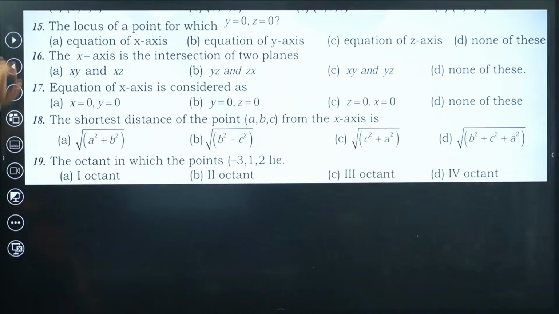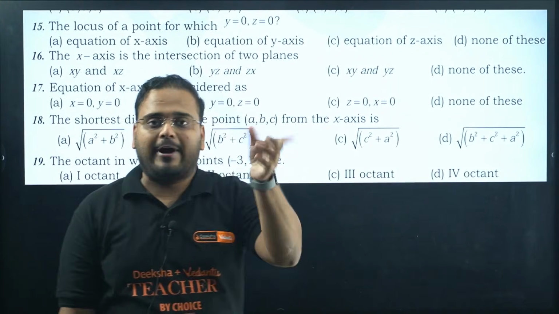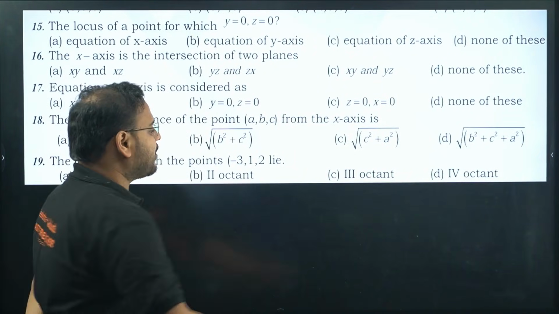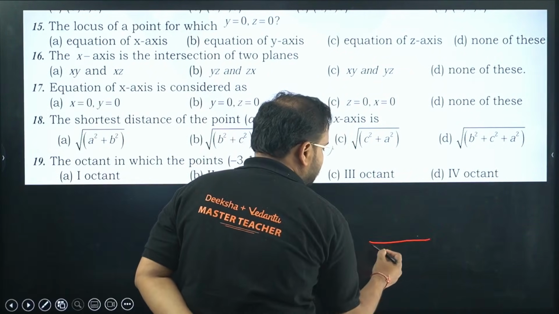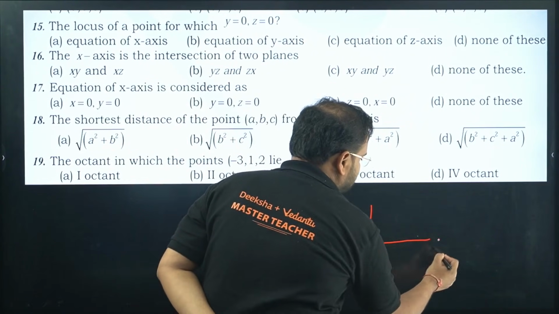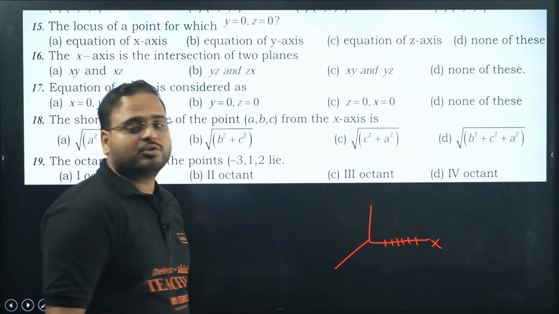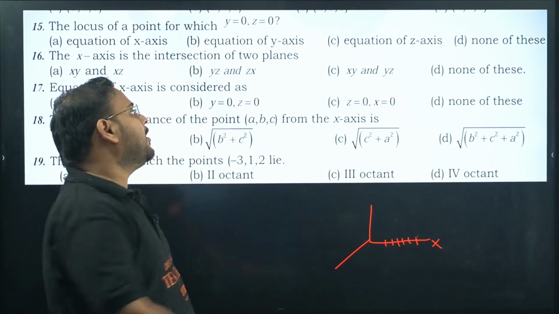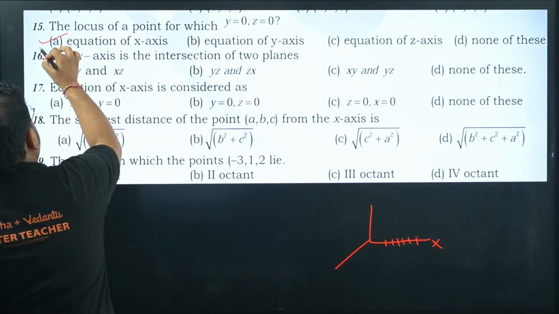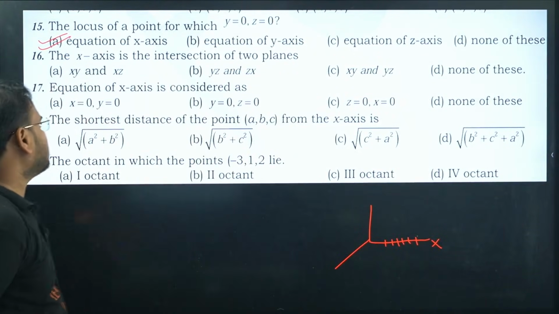Moving on. The locus of a point for which y and z are both 0. Where are y and z both 0? On the x-axis, sir. Yes, you are absolutely right. In this x-axis, every point will have y and z both 0. So the locus, the path of that point, will be your x-axis. Option A. Next, question number 16.